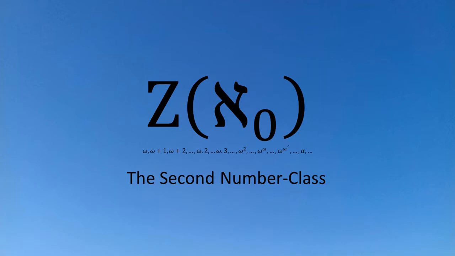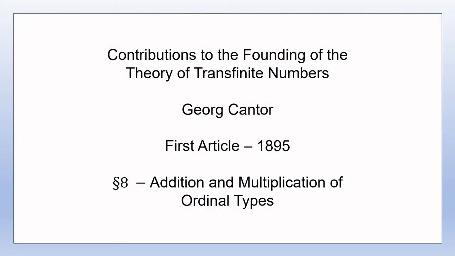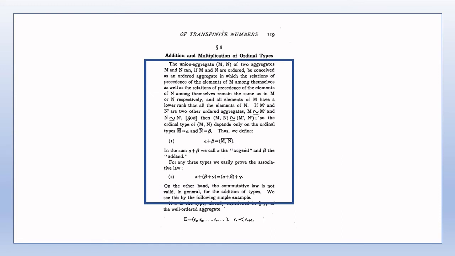Welcome to this video, the 8th video in my series of videos on Cantor's 1895 and 1897 articles on the theory of aggregates and transfinite numbers. Section 8 is titled Addition and Multiplication of Ordinal Types. Addition for ordinal types is defined on page 119.